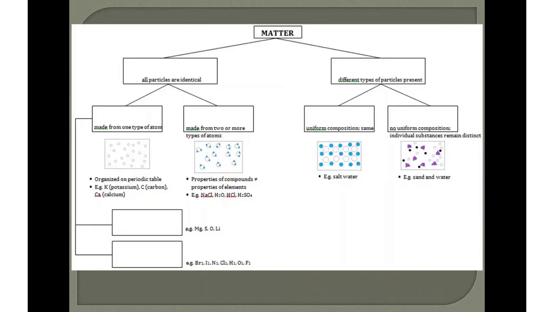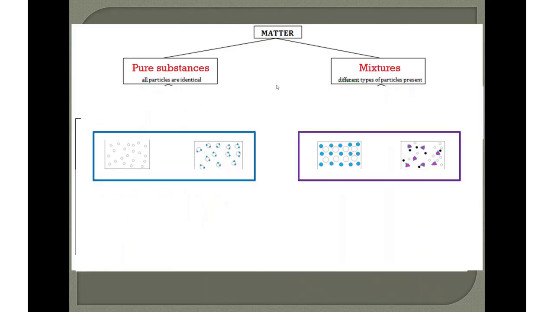So we have this flowchart here that we're going to fill out. So matter is classified as pure substances or mixtures. The difference between pure substances and mixtures can be seen in these pictures right here. So you know that a substance is a pure substance because all the particles are identical. If you look at this picture, it consists of one type of atom. If you take a look at this picture, it consists of the same exact particle, right? There are multiple atoms in here, but it's the same type of particle throughout the substance.